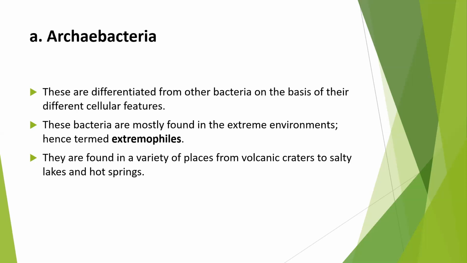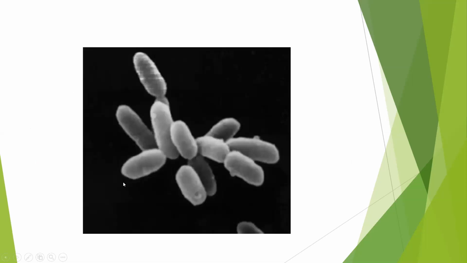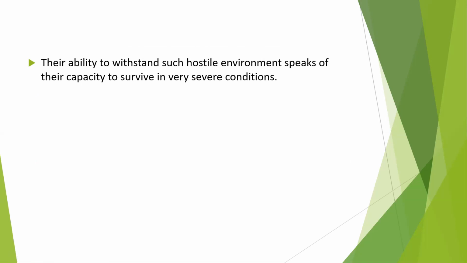So these bacteria survive in volcanic craters also, in salty lakes also, and in hot springs also. So these are archaebacteria. Now the ability to withstand such environments shows the capacity to survive in severe conditions.